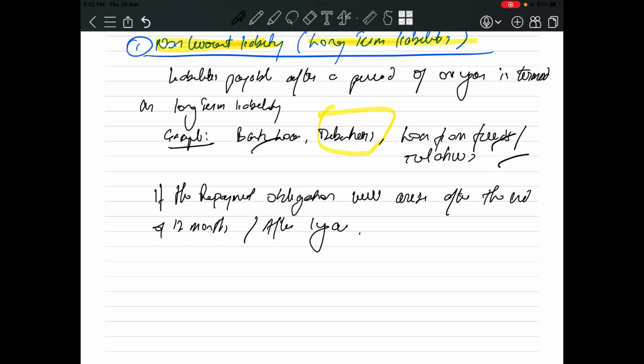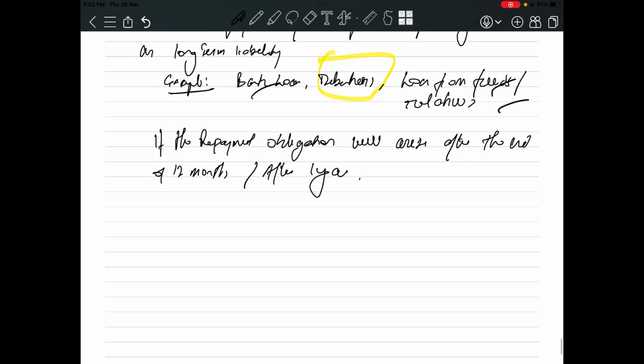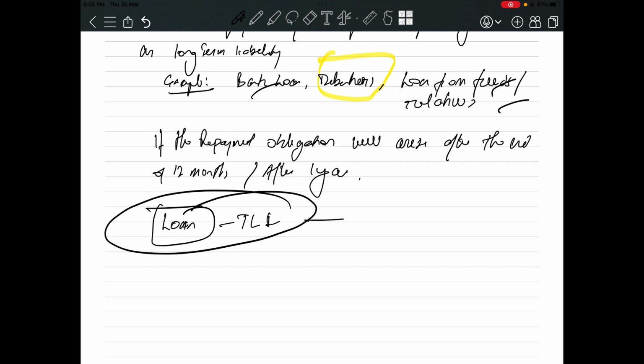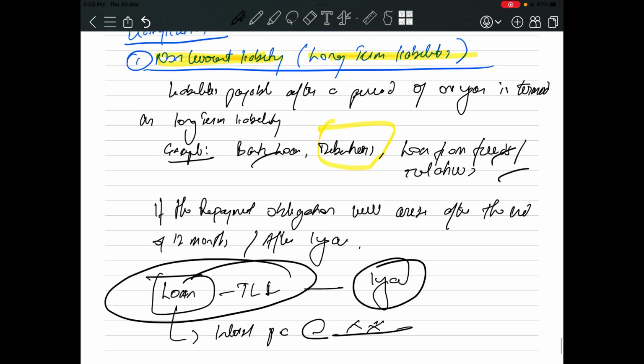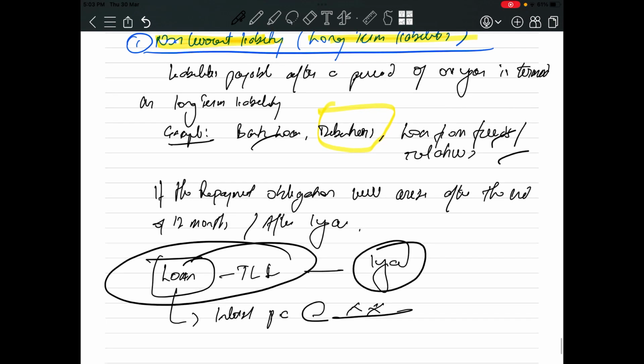Simple. Now see, you have taken a long-term loan from bank. Now this loan will be paid after 1 year, say for example. Now what will the bank charge from you? Bank will charge interest from you, interest per annum at a rate that may be anything, as it differs with the type of loan you want to take. So this will be termed as non-current liability or long-term liability.